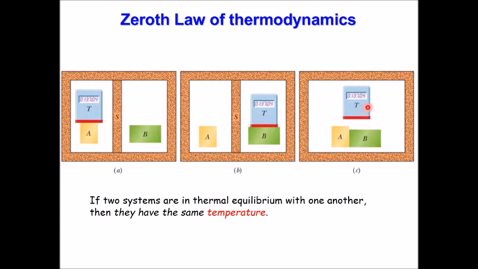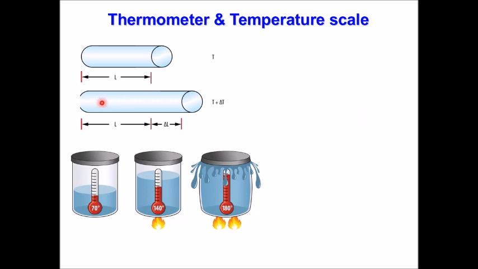How are we going to do that? People noticed that things expand and contract, by the way, with temperature. If I raise the temperature, things expand. So we can take a rod of length L at temperature T. If I increase the temperature a little bit, I will see expansion of the length. Fine. But not only solids, liquids also expand. So with that, we can build our thermometer.